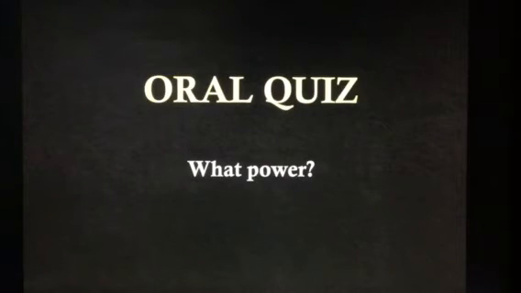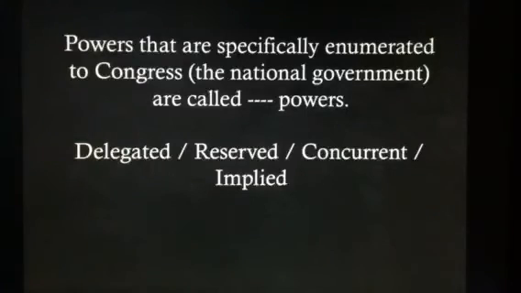Okay, let's take a moment to go through some questions to see if you can identify what power of government has that responsibility. Powers that are specifically enumerated to Congress or the national government are called blank powers.